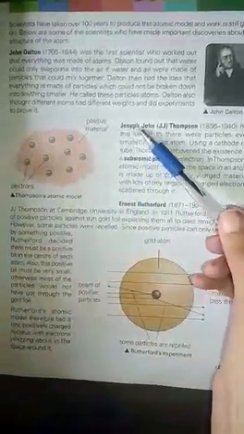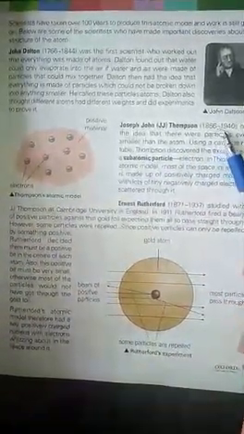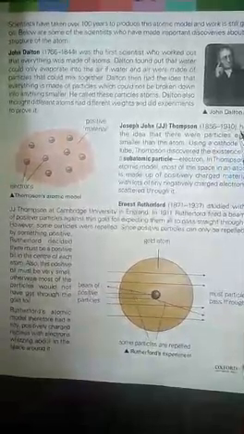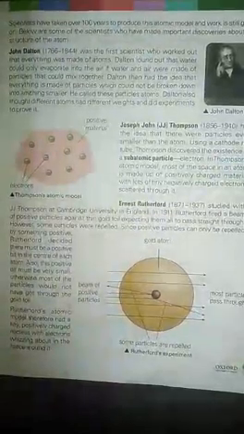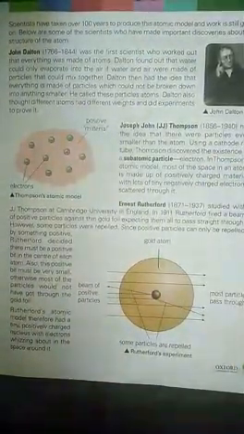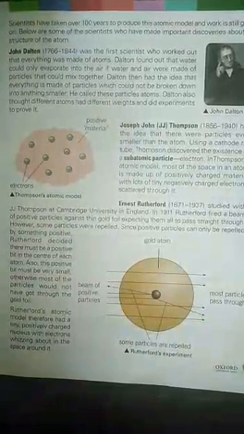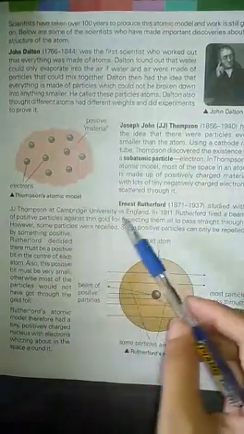Next, Joseph John Thomson, who was born in 1856 and died in 1940, used cathode rays and proved that an atom is made up of small particles that are negative in nature. He called these particles electrons.